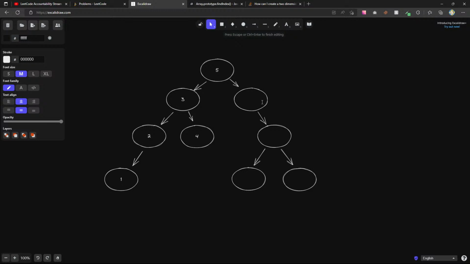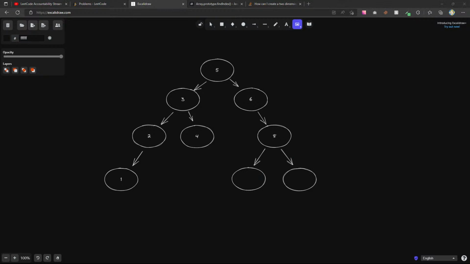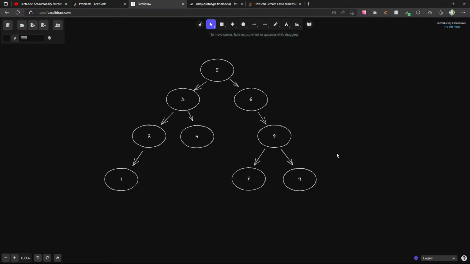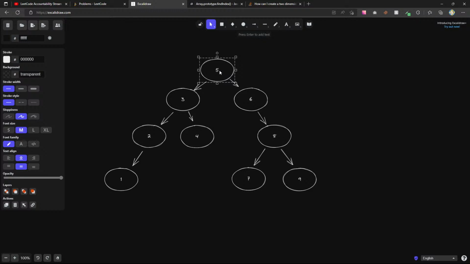All right, so over here we'll have a 6, we'll have an 8, we'll have a 6, 8, we'll have a 7, and then we'll have a 9. So what I'm thinking, what if I start going through each one of these? Like I start at 5, then I go to 3, then I go to 2, then I go to 1. So this is my, I guess, my root here.